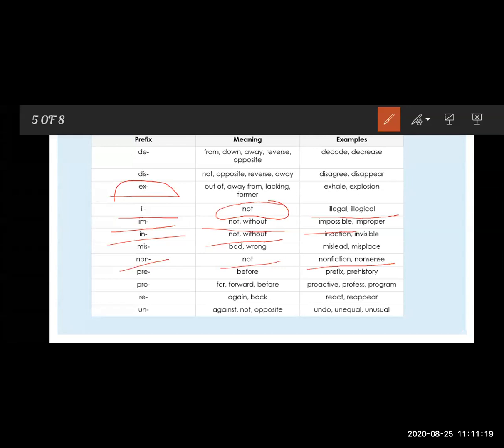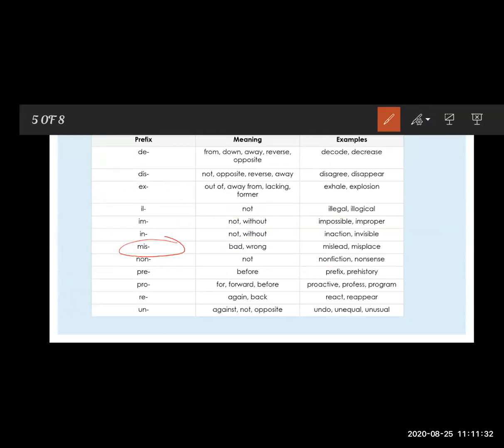Now the next one is mis. So see here, mis means what? Mis means bad or wrong. Misunderstanding means wrong understanding, we can say. Some examples are mislead, misplace, meaning wrong place or bad or wrong lead.